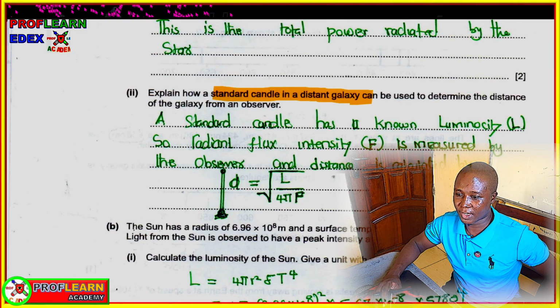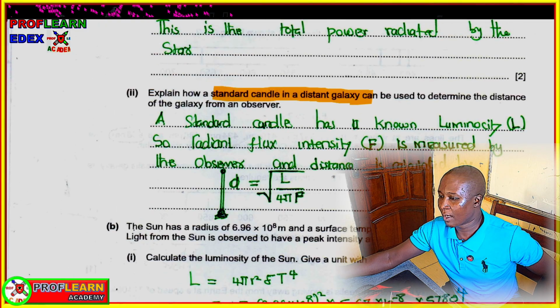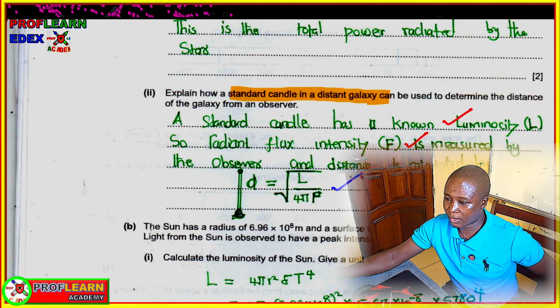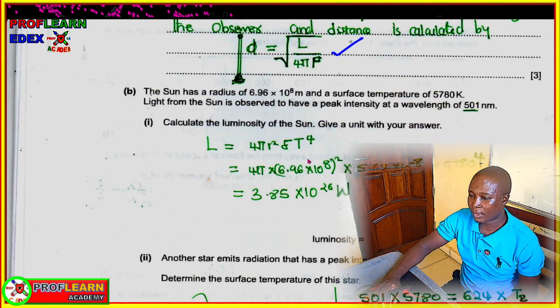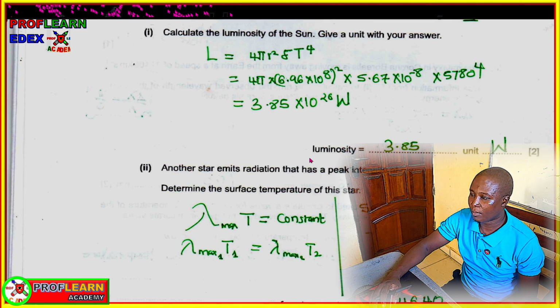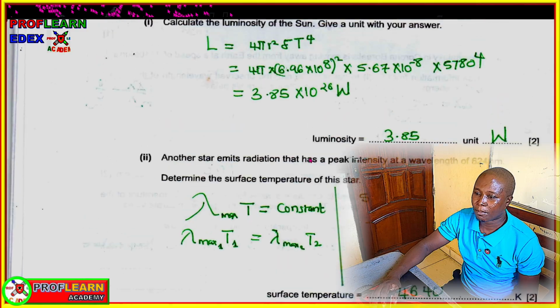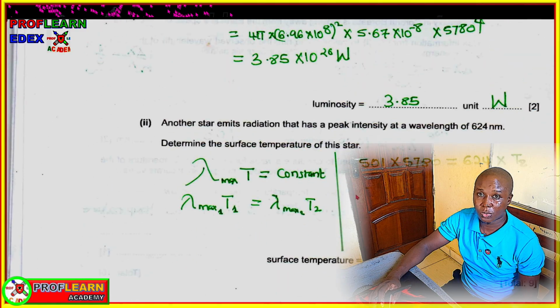We have to mention that the standard candle, the first mark will be awarded when you say the standard candle is an object of known luminosity. Then another mark will be awarded when you mention that radiant flux intensity is measured. And then the last mark will be awarded where you'll be writing this particular formula. So that's exactly what you are going to mention for you to earn all your marks. So at this particular point, I want you to be able to go through this.